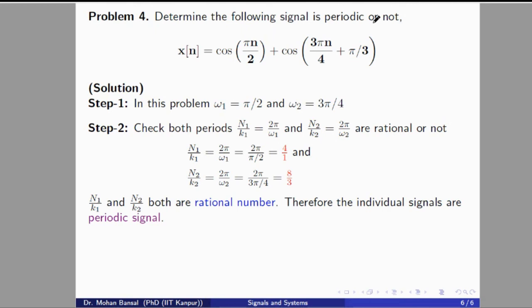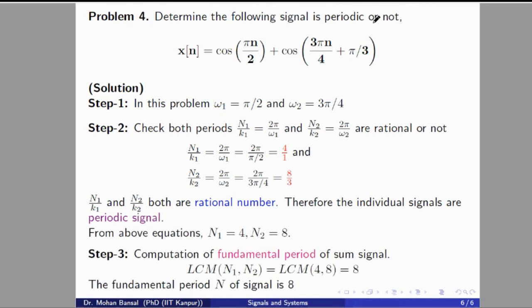Both the individual signals are periodic. In discrete time signals, if we have the sum of two periodic signals, the sum signal will always be periodic because their fundamental period is always an integer. And if we take the ratio of their fundamental periods, we always get a rational number. Here, from the above equation, N1 is 4 and N2 is 8. So we don't need to check whether the sum signal is periodic or not. If individual signals are periodic, the sum signal will always be periodic in discrete time signals, but it is not necessarily so in continuous time signals.